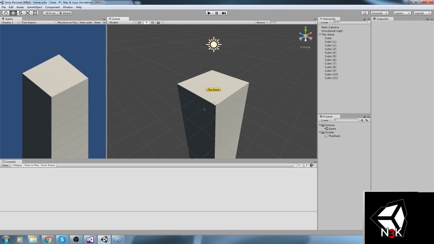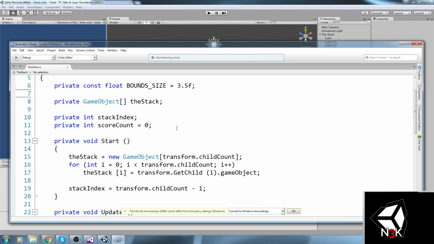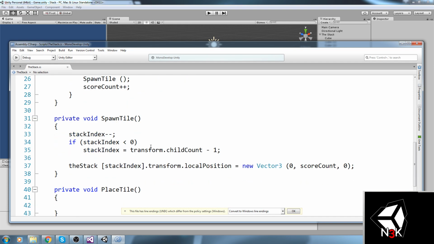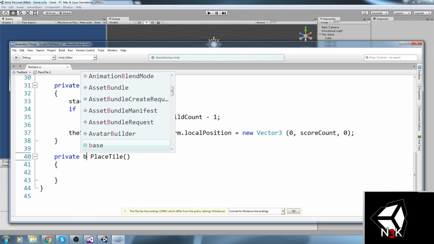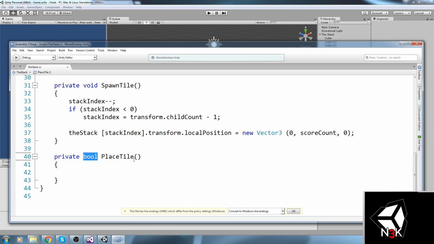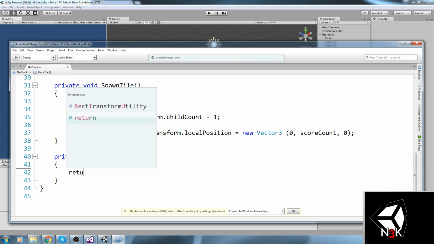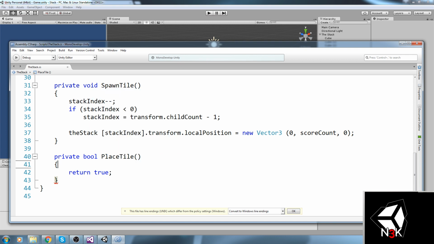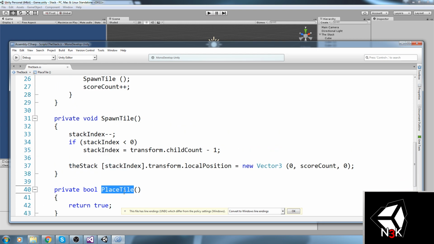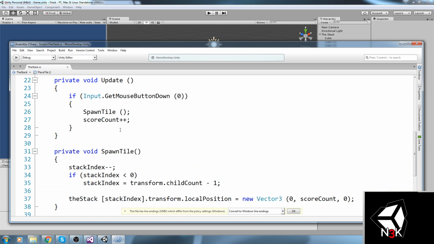Right. Okay. So once we've got this out of the way, let's go ahead and return a boolean out of playstyle. Now if playstyle returns something false, that means we will lose. If it returns something true, that means we actually managed to place the tile. Whether it be a perfect tile, or if we lost a little chunk of the tile, that doesn't matter, it's going to return true. But if we totally place the tile away from the stack, then that's going to return false, and we can then use this to actually end the game.